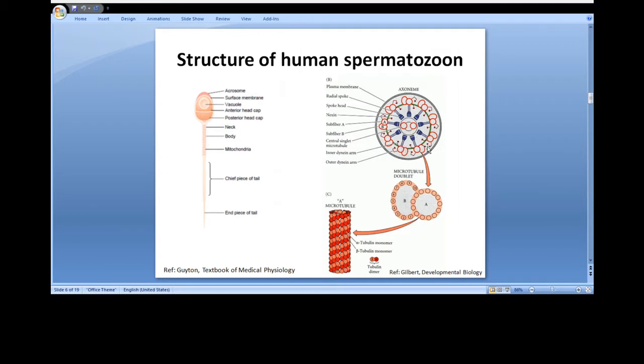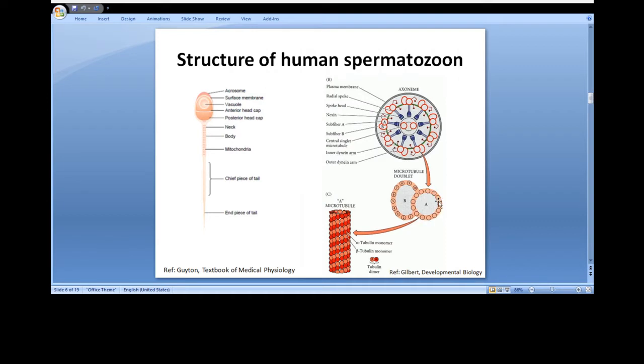The second part of the figure shows the 9+2 arrangement of microtubules in the axoneme of flagellum. This shows the first A tubule, A portion of the doublet, is a normal microtubule comprising of 13 protofilaments, and the second B tubule, B portion of the doublet, contains only 11 protofilaments and sometimes 10. The dynein arms contain ATPase activity that provide energy for flagellar movement.